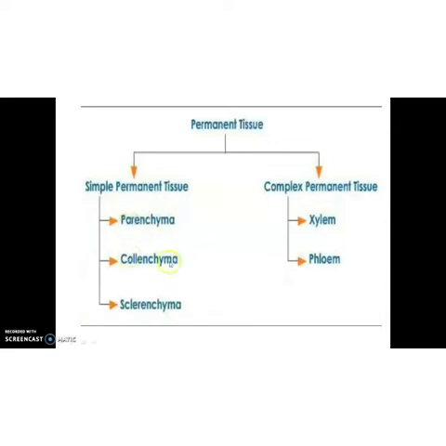Then complex tissue, xylem and phloem. They are complex because they are made up of different components. We will discuss complex permanent tissue in the next class. Today we will discuss simple permanent tissues.